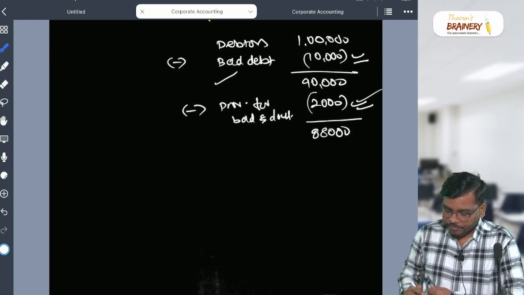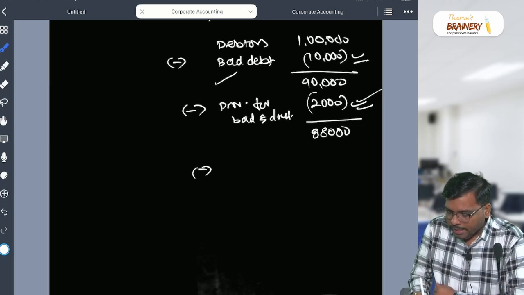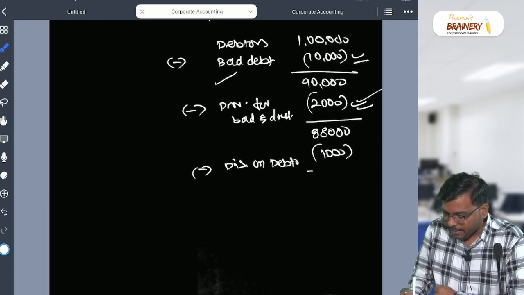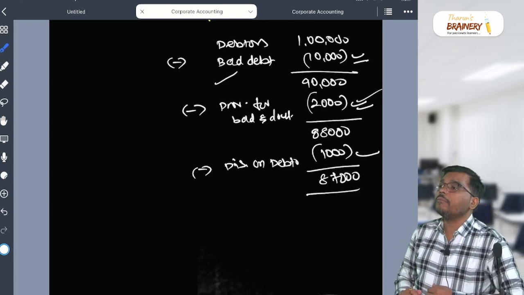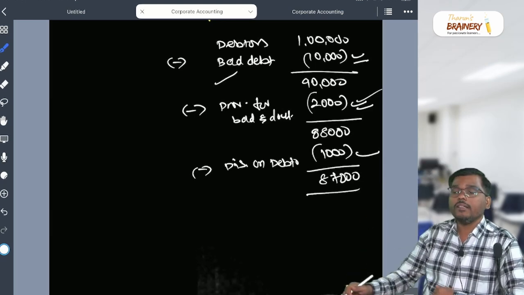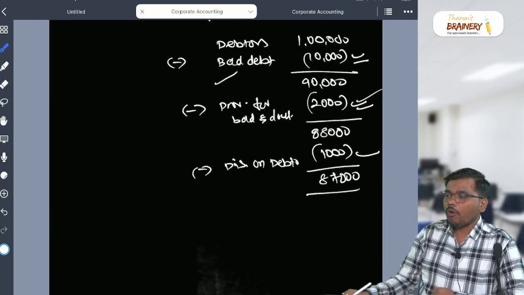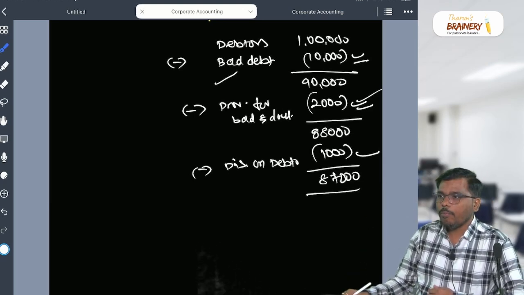Next, sir, if there is a discount on debtors, we subtract discount on debtors. Let's say it's 1,000. We minus this and write here 87,000. Again, this discount on debtors will appear in two places: minus from the debtors, and in the other expenses in the statement of profit and loss.